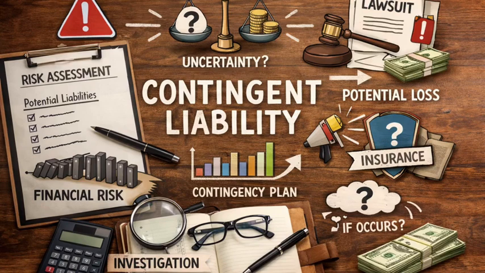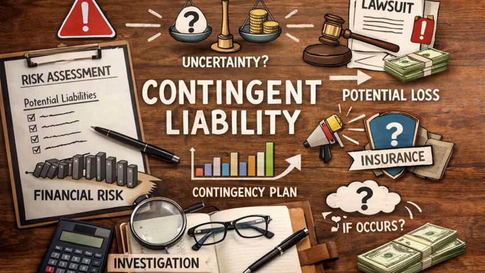Now let's move to contingent liabilities. A contingent liability is a possible obligation. The key word here is possible. This means the company may or may not have to pay, depending on future events, because the obligation is uncertain. Now, IAS 37 says, do not recognize it in the financial statements. Instead, the company should disclose it in the notes to the accounts. So don't put it in the body of the financial statements, but disclose it in the notes.